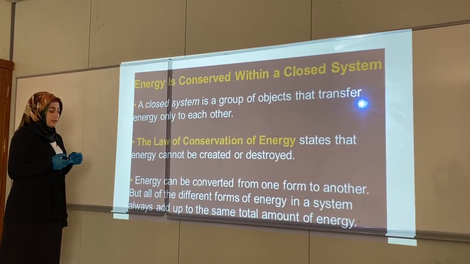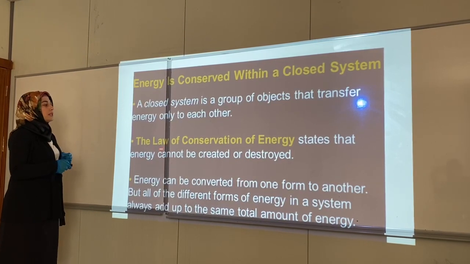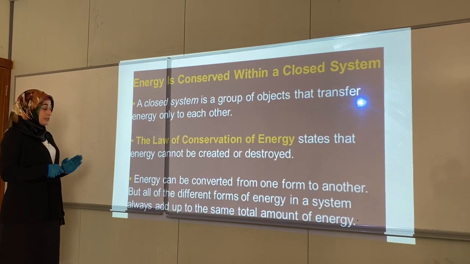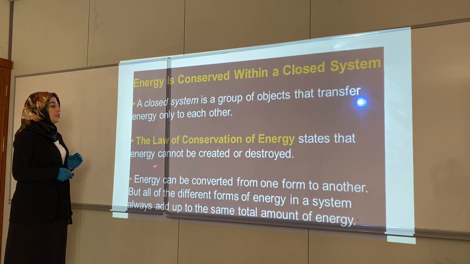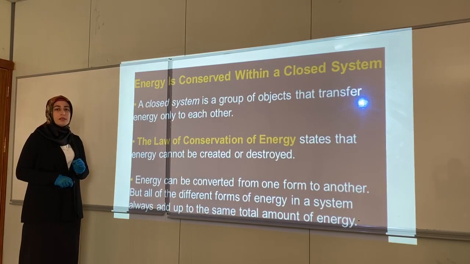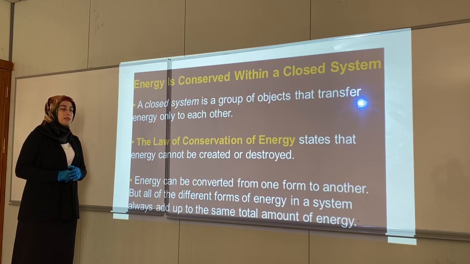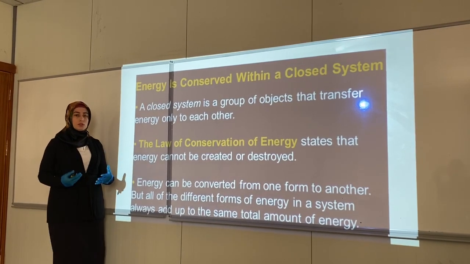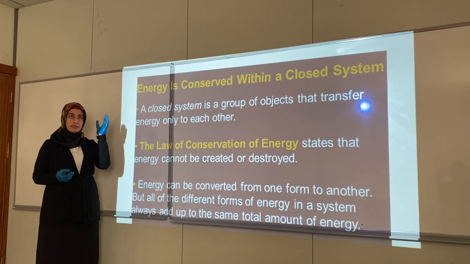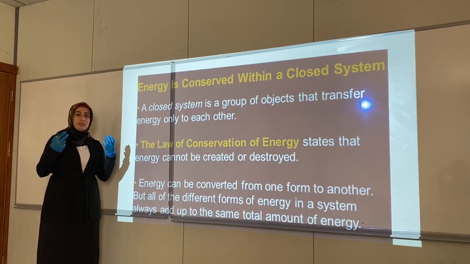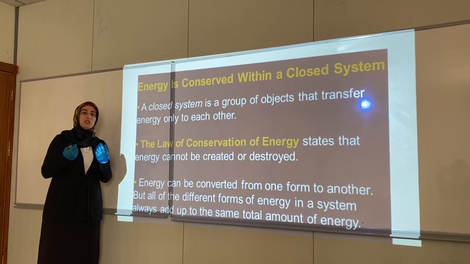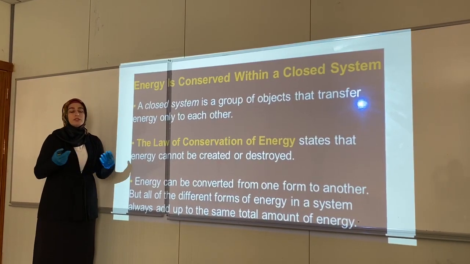This law, it's a law, it's not a rule, says that energy cannot be created and cannot be destroyed. It is just changed. For example, the ultimate source of energy on the earth is the sun. The light energy and thermal energy of the sun is changed to another type of energy.